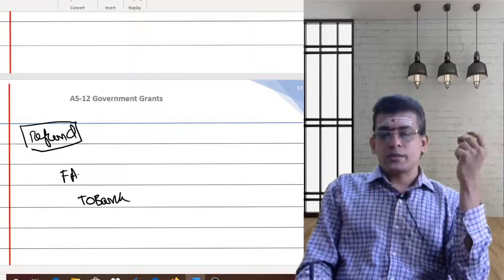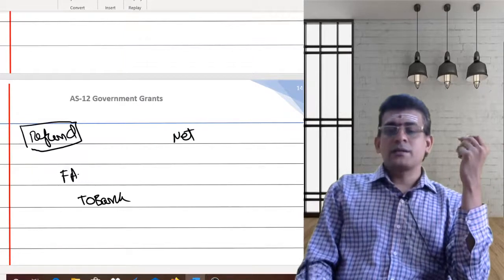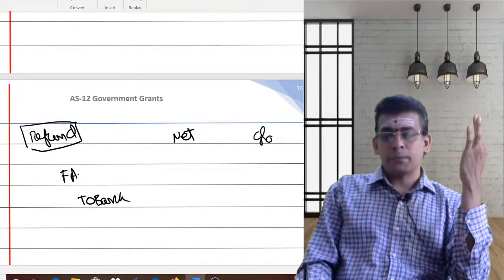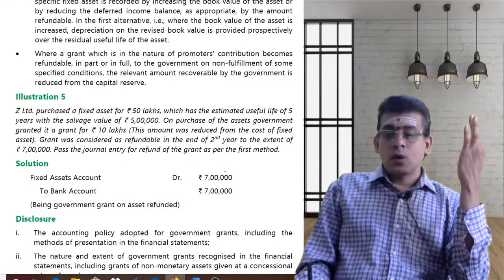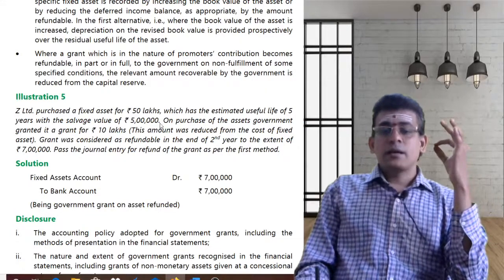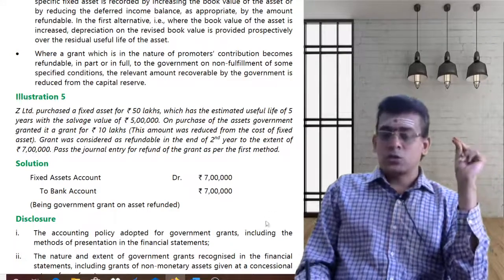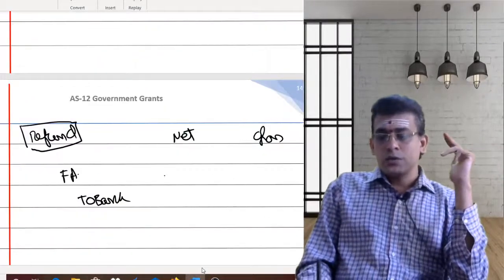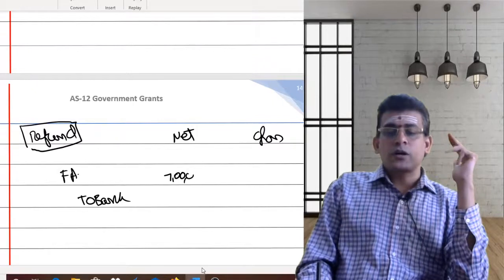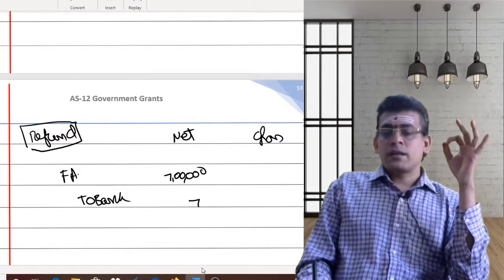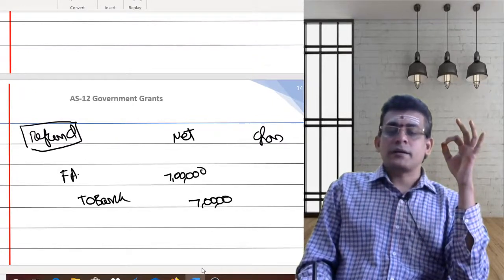So you are refunding this. So in the net asset method, the refund entry is quite simple. You are debiting your fixed asset account and you are crediting your bank account as you are paying that. So 7 lakhs is the amount which you are going to pay. So 7 lakhs will be debited, 7 lakhs will be credited.